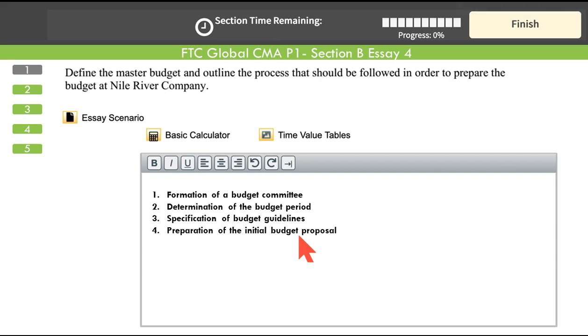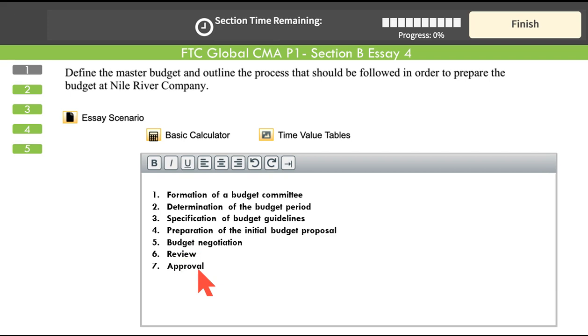Once the budget proposal has been prepared, there will be some negotiation between the senior management and those for whom the budget is being set. That's the next step, budget negotiation. Once it is done, then the next step is review. Finally, the budget would be approved by the senior management. Once approved, the budget is set in action. Again, budget is not a straitjacket. It is not something that cannot be revised.